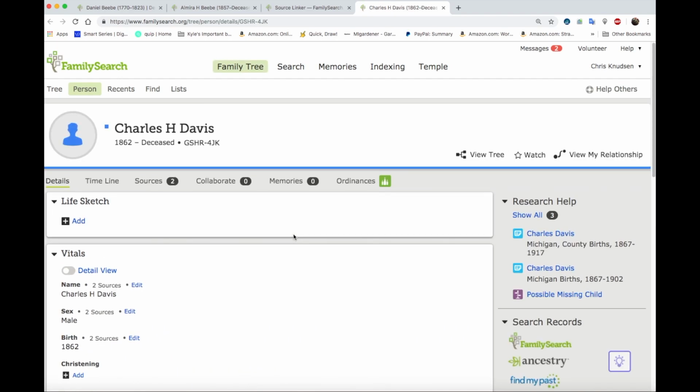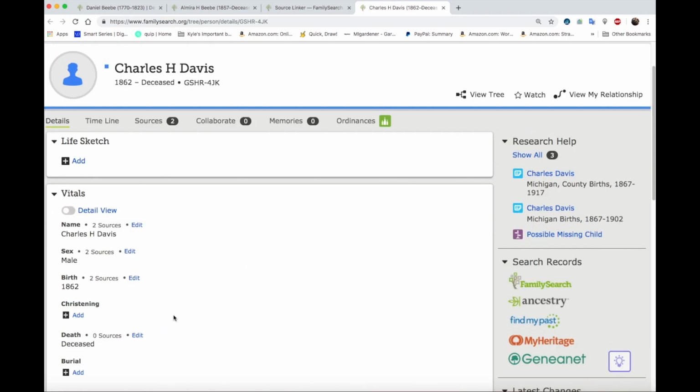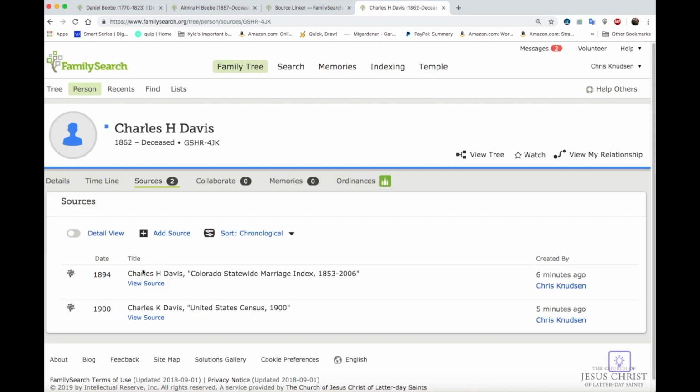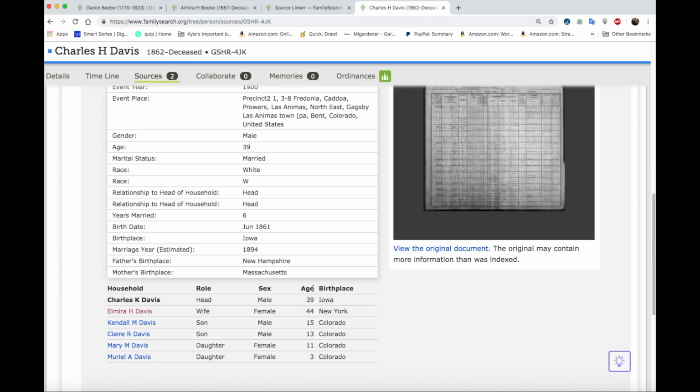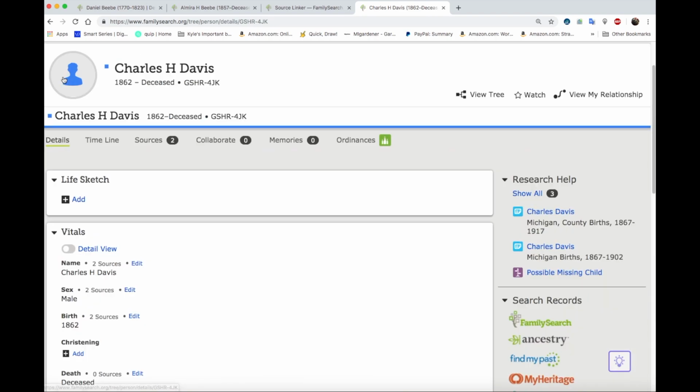He was born in Iowa. But it doesn't say it here. Oh, because on the marriage record it didn't say. But when we go to the sources and we look at this 1900 census, he was born in Iowa. So let's go ahead and add that.